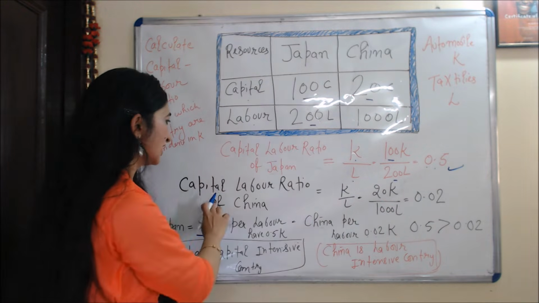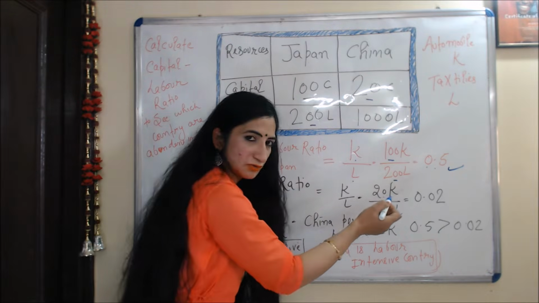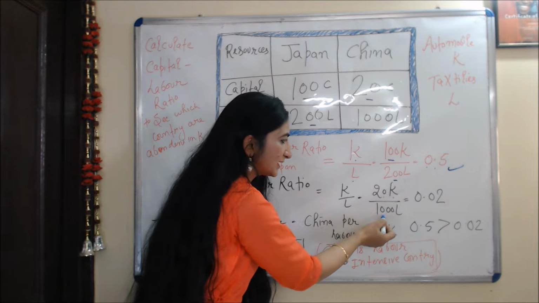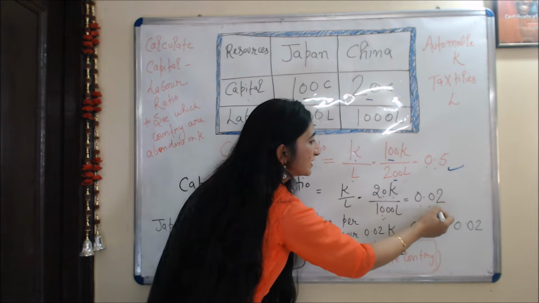On the other hand, China's capital labor ratio is 20 over 1000. China has 20 capital and 1000 labor. 20 over 1000 is 0.02.